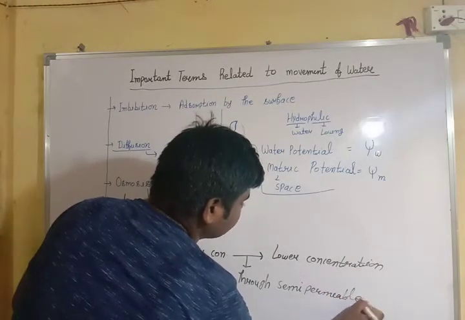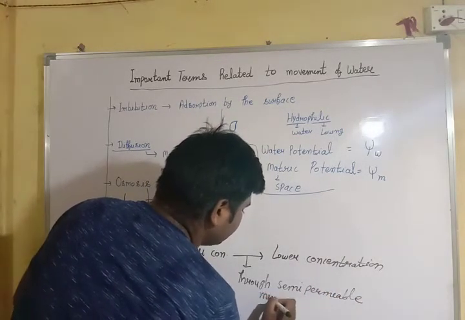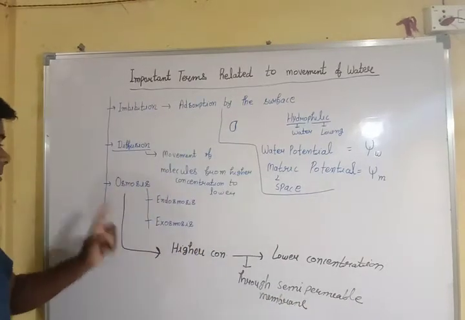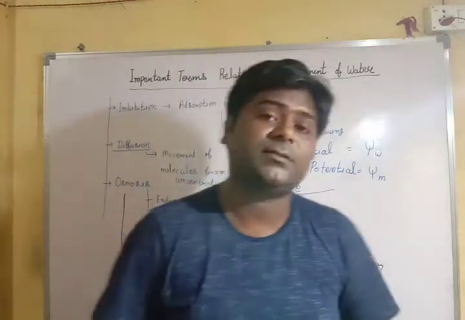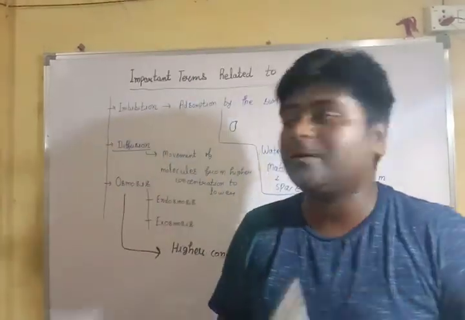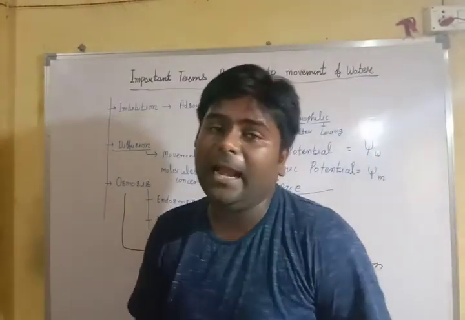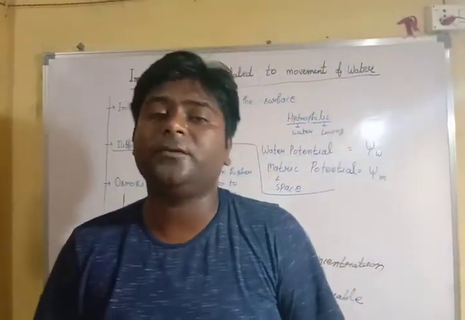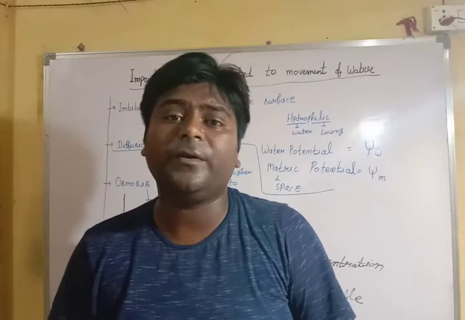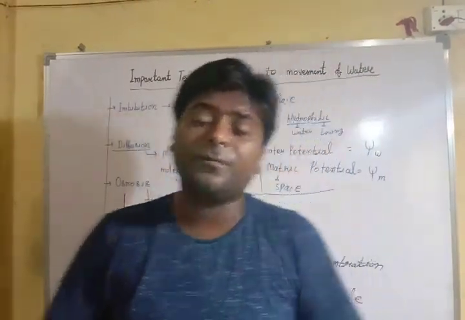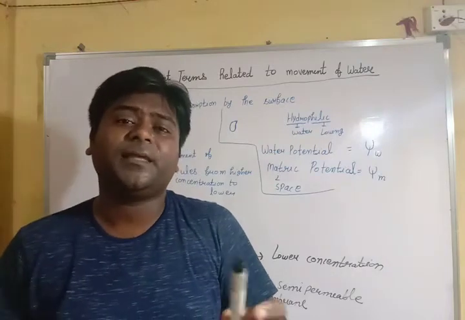That is the important highlight of osmosis. There is the presence of a medium, the semi-permeable membrane, and osmosis happens only in the case of liquid.